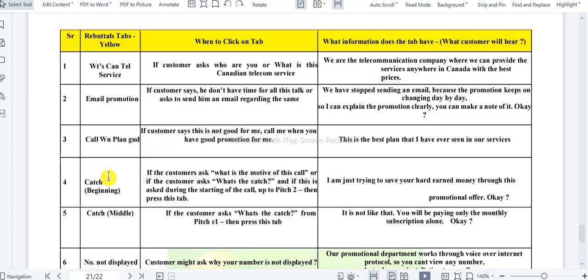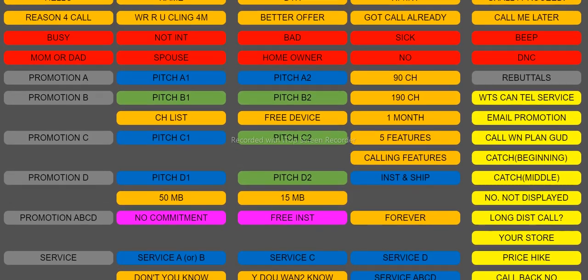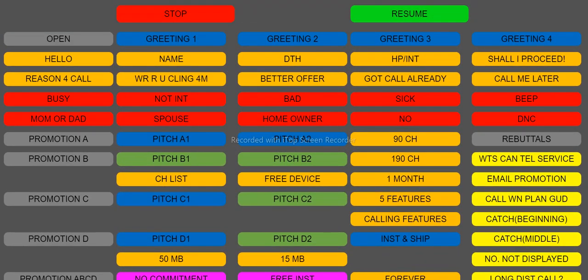Okay, fine. Catch beginning, catch middle, two buttons are there, right? Hear this: I'm just trying to save your hard-earned money through this promotional offer, okay? If the customer is asking what is the catch, meaning what is the trap, you telecallers are calling and you are going to take the money out of the pocket. This is what their approach will be.